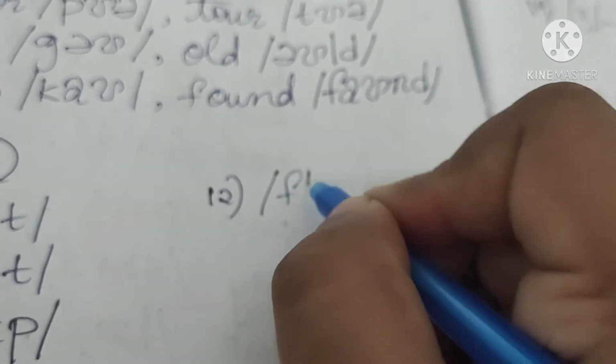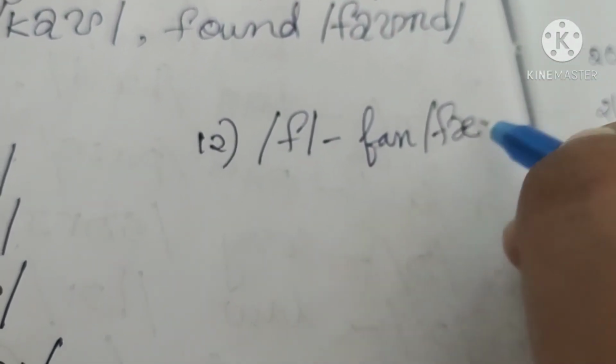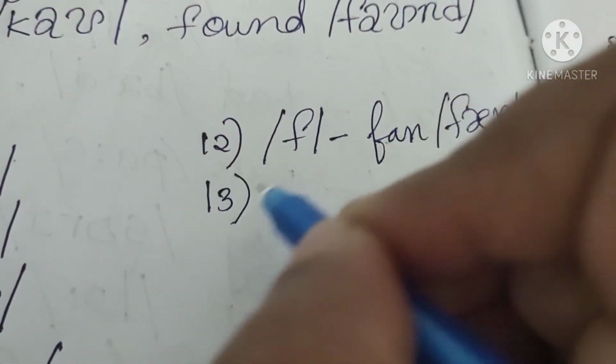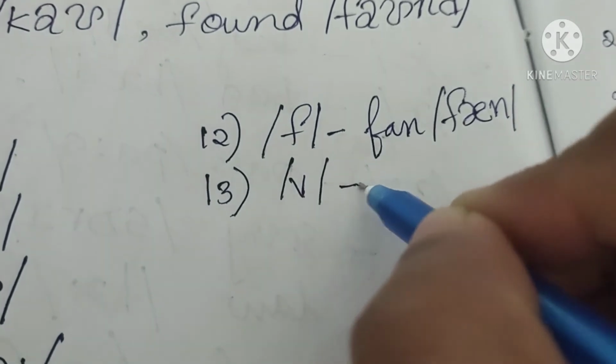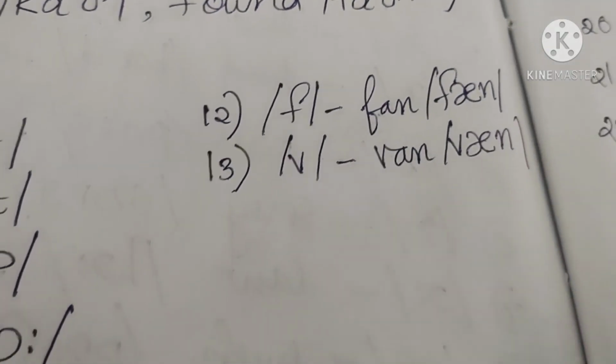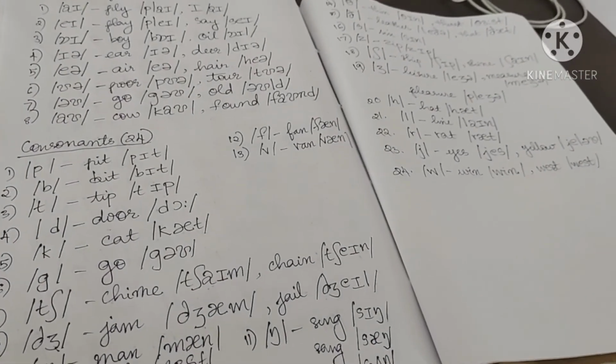I think we haven't written f and v. We shall see that as well. 12th one is f, as we see in fan, f, a, n. 13th one is v, van, v, a, n. Okay, so we have completed all the 24 consonants.